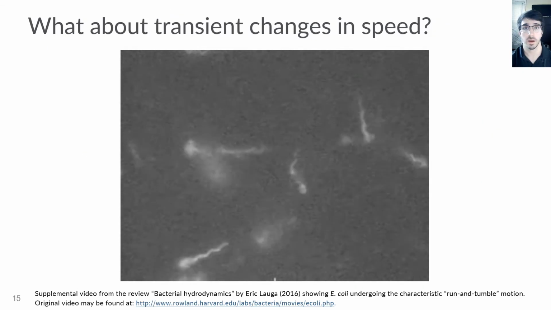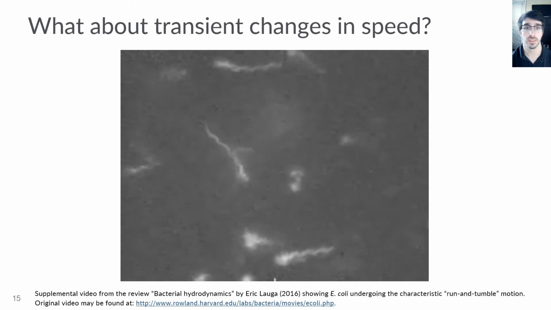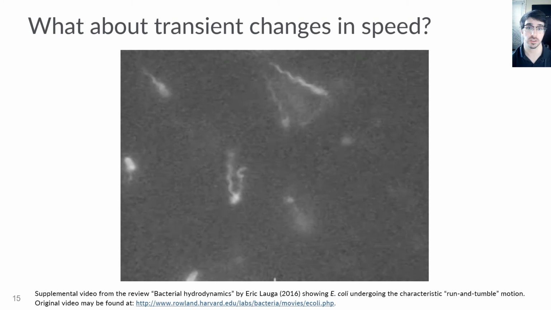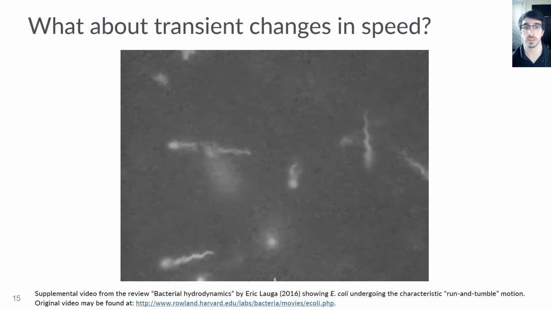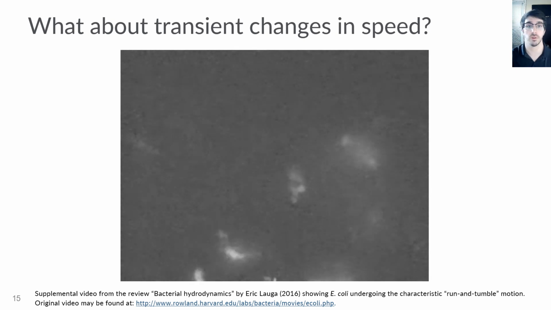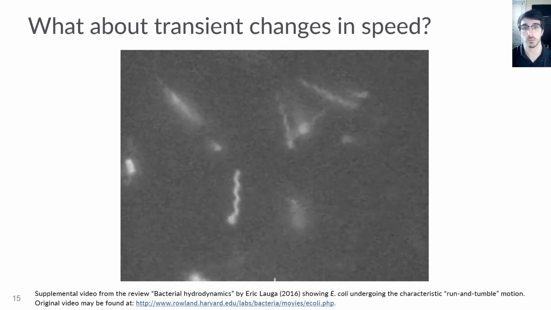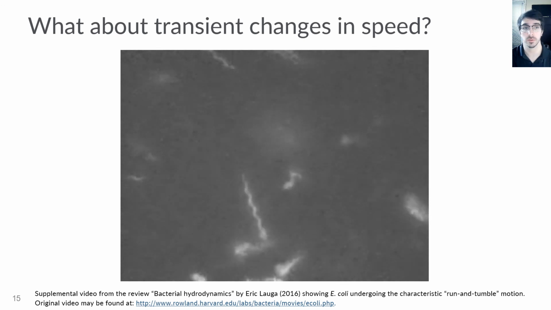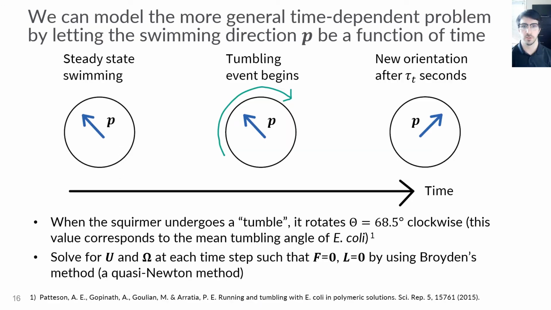Now up to this point, I've spoken at length about steady swimming, that is swimming in a straight trajectory, but in reality, organisms often change their direction and motion. For example, here you can see a video of E. coli undergoing a characteristic run and tumble motion, whereby it undergoes straight runs interspersed by sudden changes in direction, aka tumbles. Our model that I've described thus far can easily be extended to consider such transient dynamics by allowing the particle director P to be a function of time.